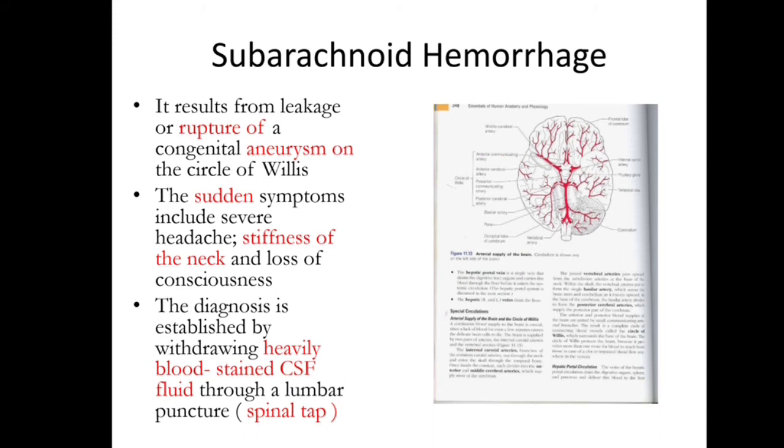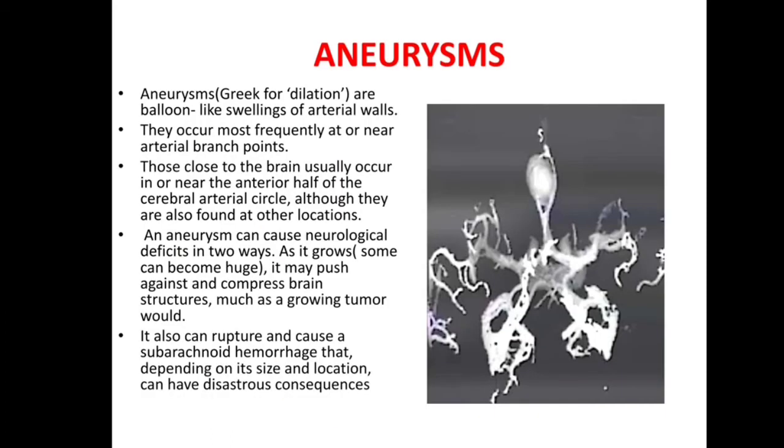Subarachnoid hemorrhage. It results from leakage or rupture of a congenital aneurysm of the circle of Willis. The sudden symptoms include severe headache, stiffness of neck and loss of consciousness. The diagnosis is established by withdrawing heavily blood-stained CSF through a lumbar puncture, a spinal tap.